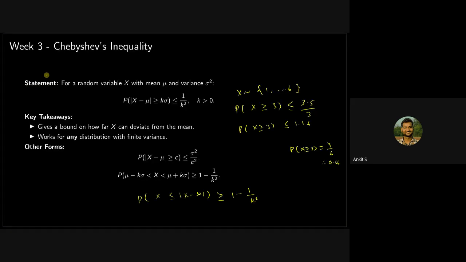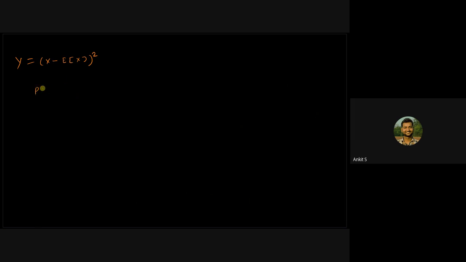Consider this random variable: x minus the expected value of x, whole squared. Suppose this is a function of a random variable. Now use Markov's inequality on this. How will you use it?